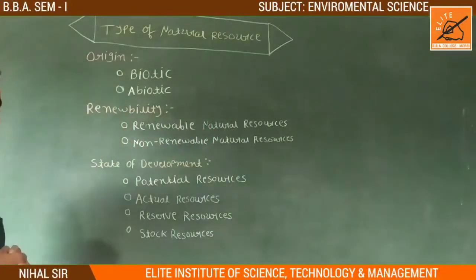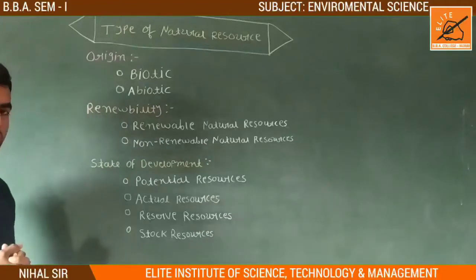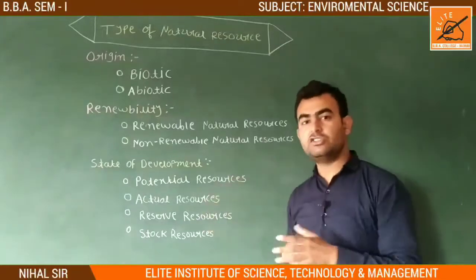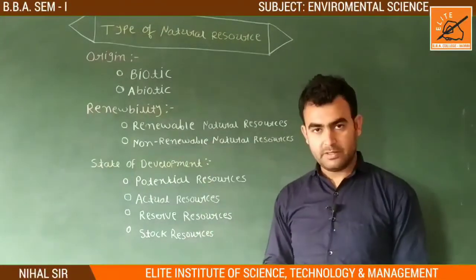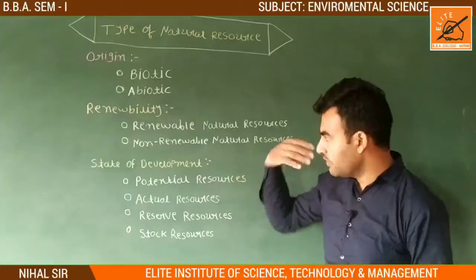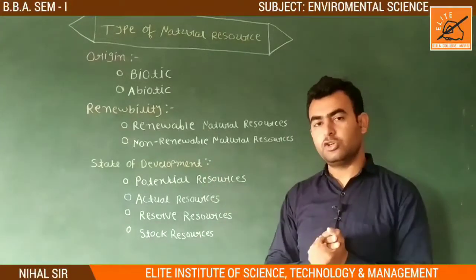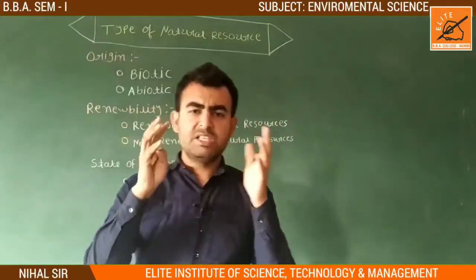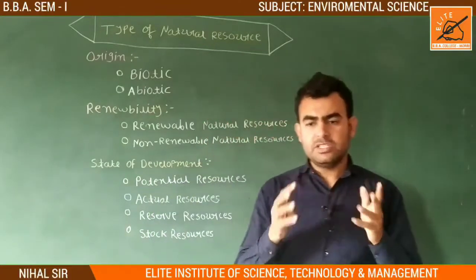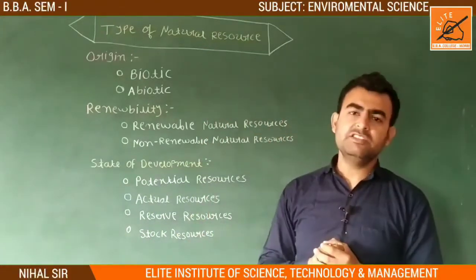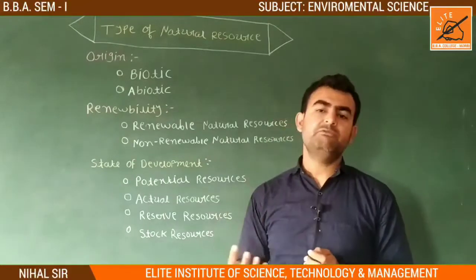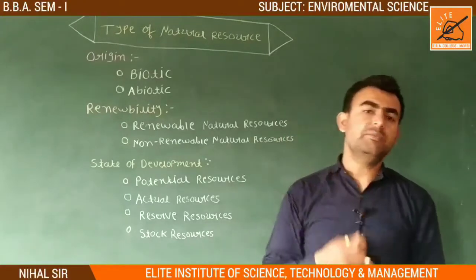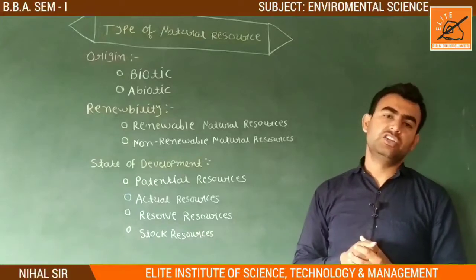રિન્યુએબિલિટીમાં બે છે, રિન્યુએબલ નેચરલ રિસોર્સિસ એન્ડ નોન રિન્યુએબલ નેચરલ રિસોર્સિસ. I hope you understand this thing, this natural resources on the basis of its term. Then આનું ટર્મ જ કહી દે છે કે આની અંદર શું થાય છે? રિન્યુએબલ નેચરલ રિસોર્સિસ, નોન રિન્યુએબલ નેચરલ રિસોર્સિસ. First, renewable natural resources. So renewable natural resources means natural resources which we consume one time, then after some time we can renew them, and after the renewal we can again use them. It comes into renewable natural resources.